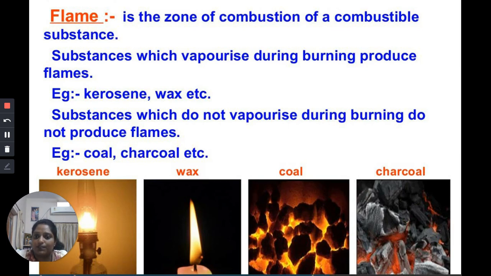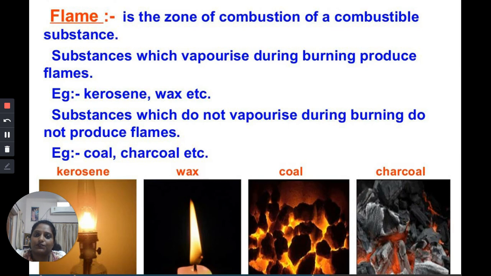Now, why is a flame produced? Flame is actually produced due to vapor. When you burn a fuel, it converts the solid particles into vapor. Some substances take a very long time, for example coal and charcoal. They keep on burning for a very long time, but take a very long time to convert into vapor. But some substances like camphor and kerosene can immediately turn into vapor, and wax will also convert into vapor.